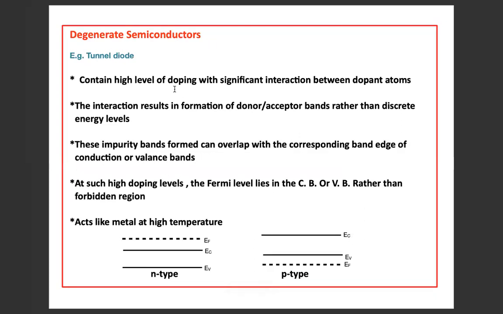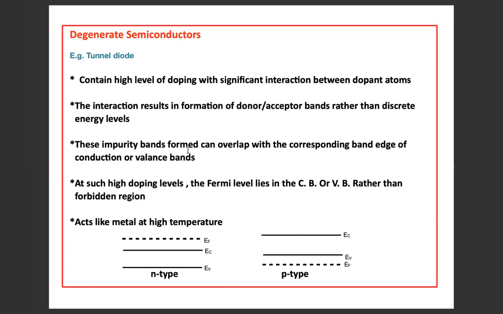An example of a degenerate semiconductor is the tunnel diode. Degenerate semiconductors contain a high level of doping with significant interaction between dopant atoms, and the interaction results in the formation of donor or acceptor bands rather than discrete energy levels.